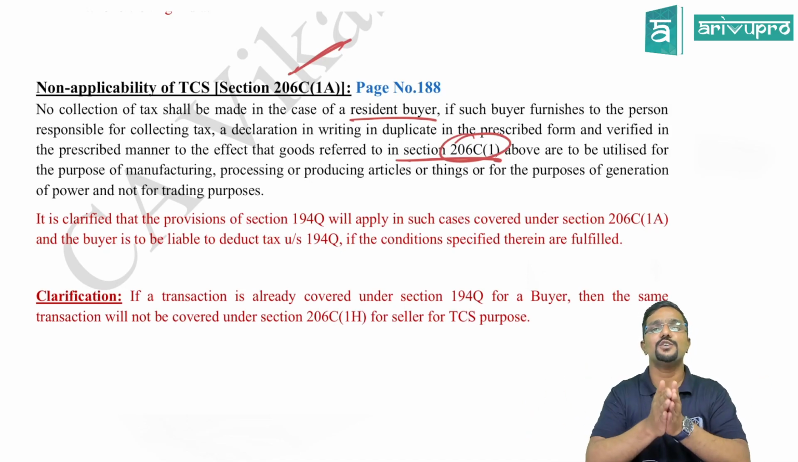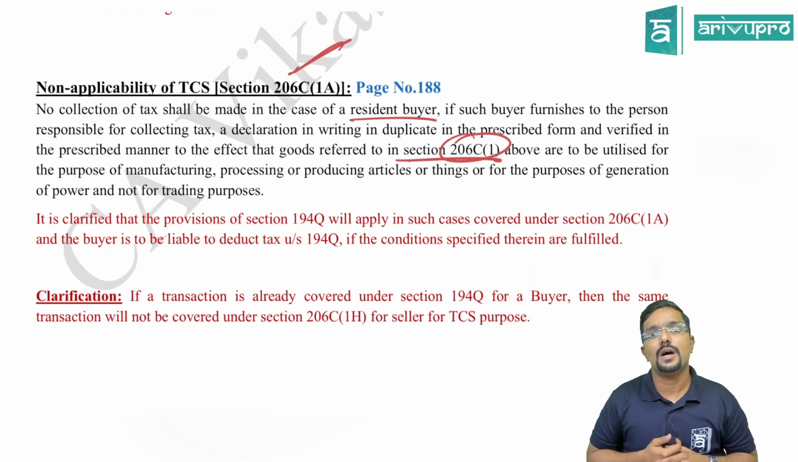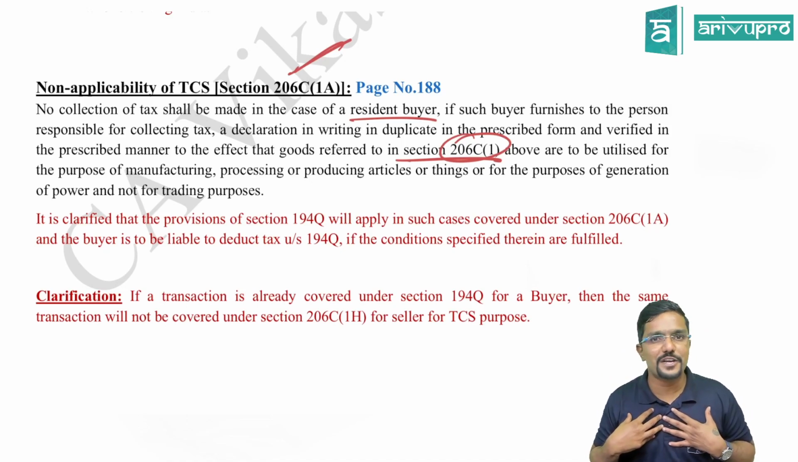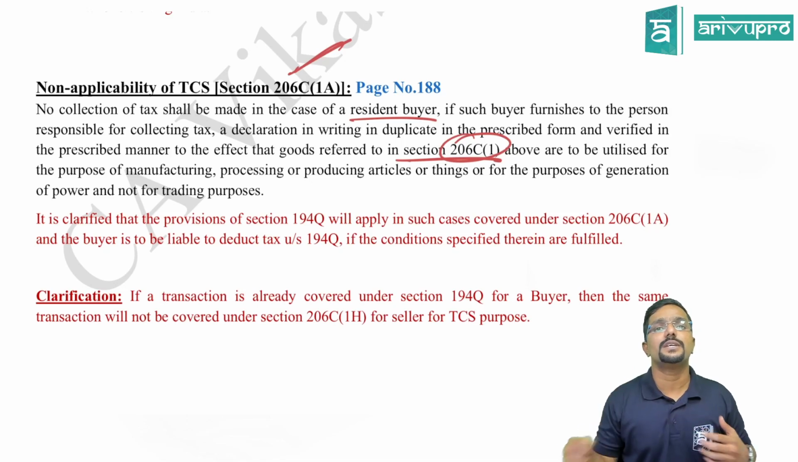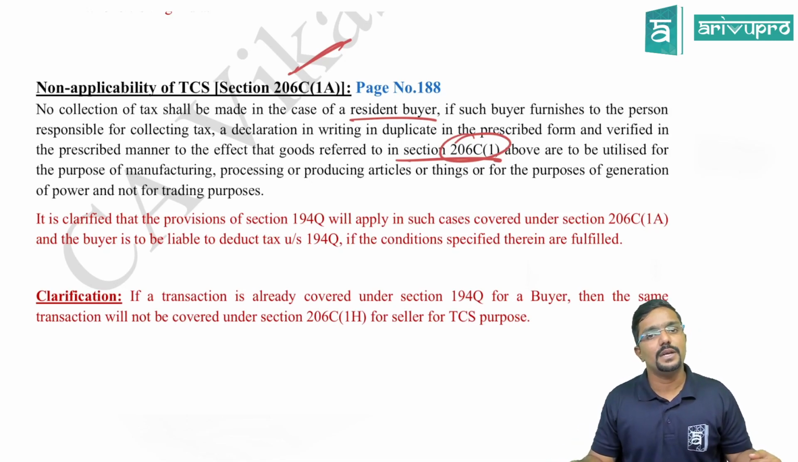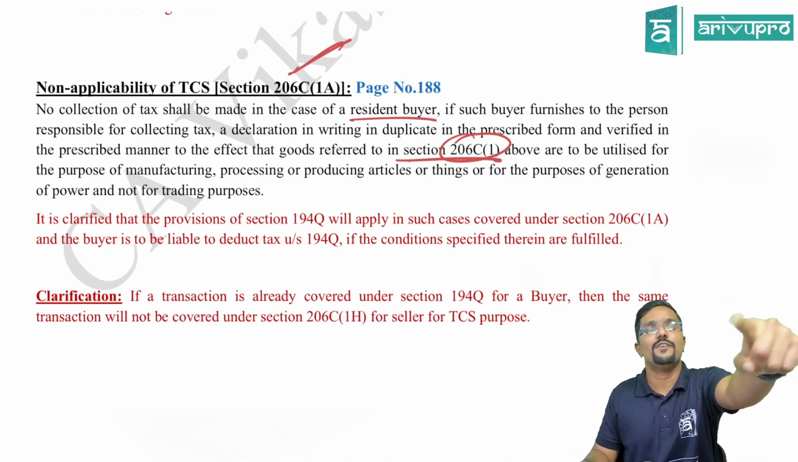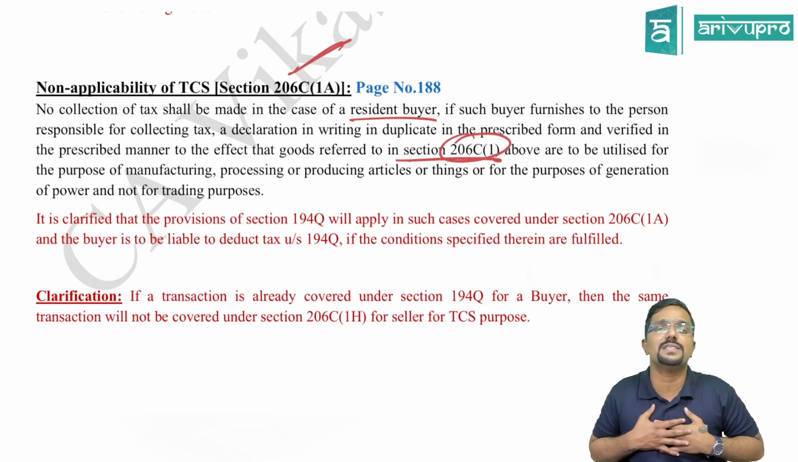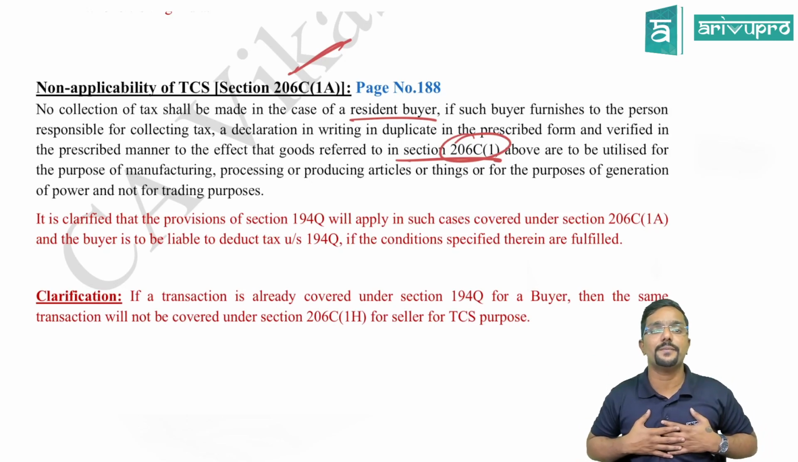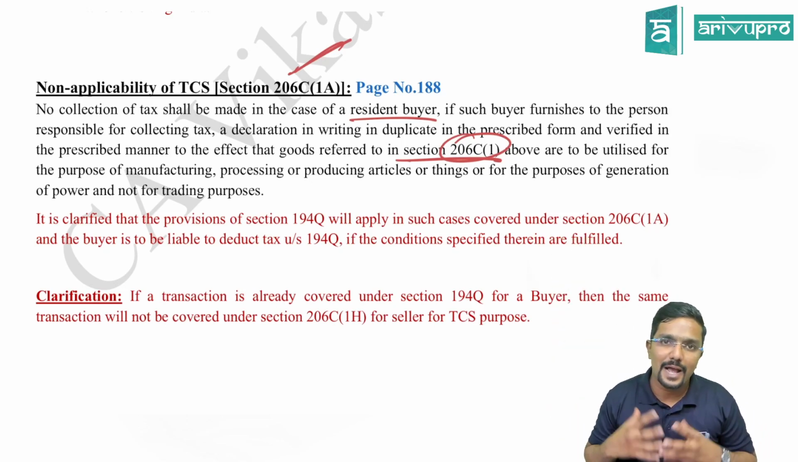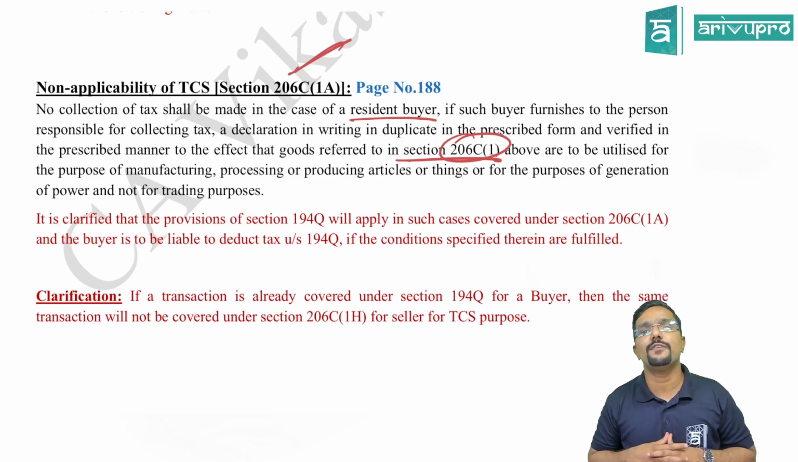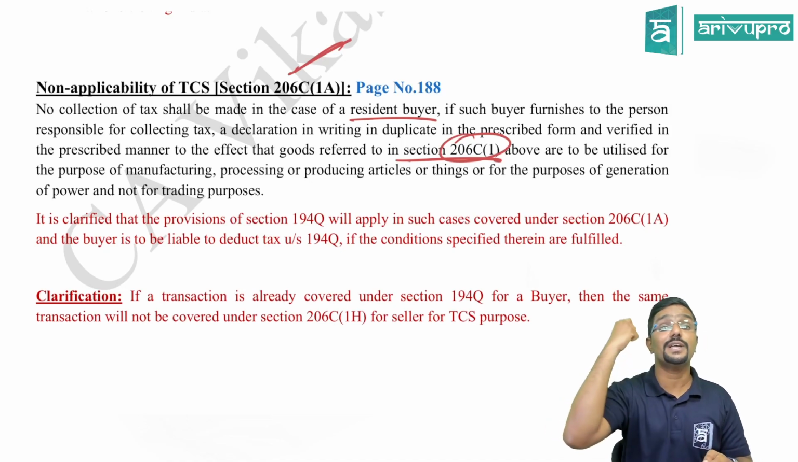For example, assume I am a buyer purchasing tendu leaves for manufacturing my output. I have purchased tendu leaves worth 30 lakh. In that case, should I deduct TDS? No. Will you collect TCS? No. For you, TCS is not applicable. Why? Because I am purchasing it as a raw material to use in my manufacturing process. Okay, sir. Now I am a buyer. Check 194Q. Have I bought goods worth more than 50 lakh? No. So is TDS applicable? No, not applicable.